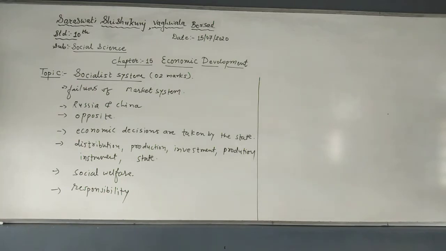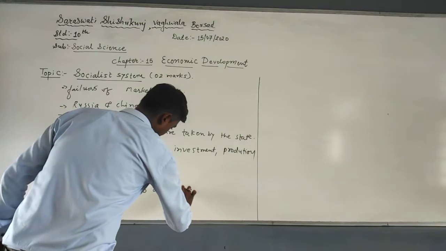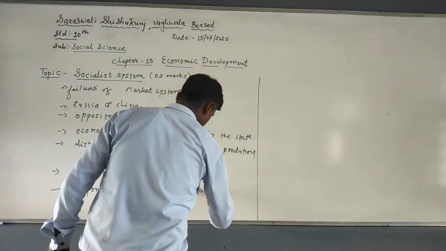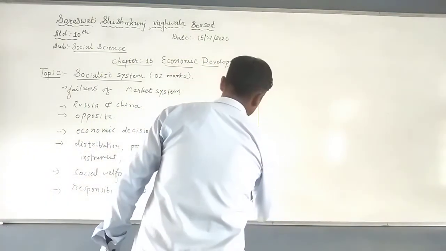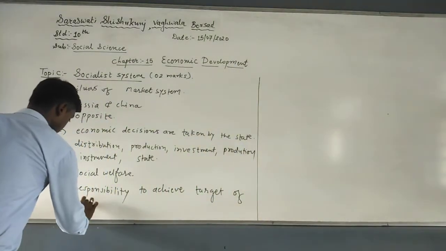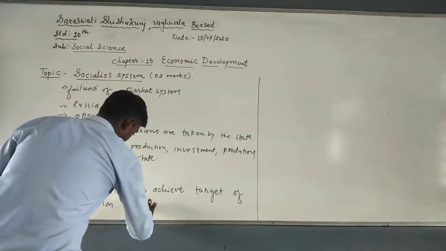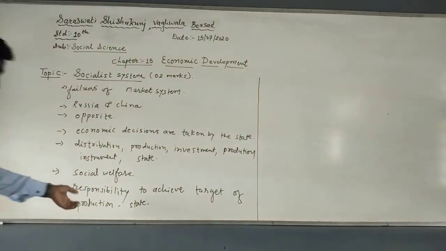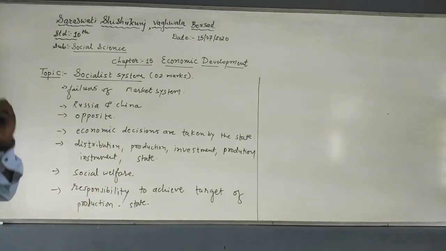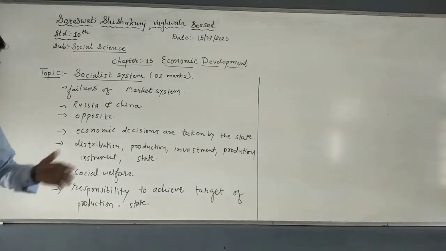Here, students, we can talk about the responsibility to achieve a target of production is in the hands of the state only. Apart from this, we can say that laborers are paid wages according to their skill and work, whatever work they have done.